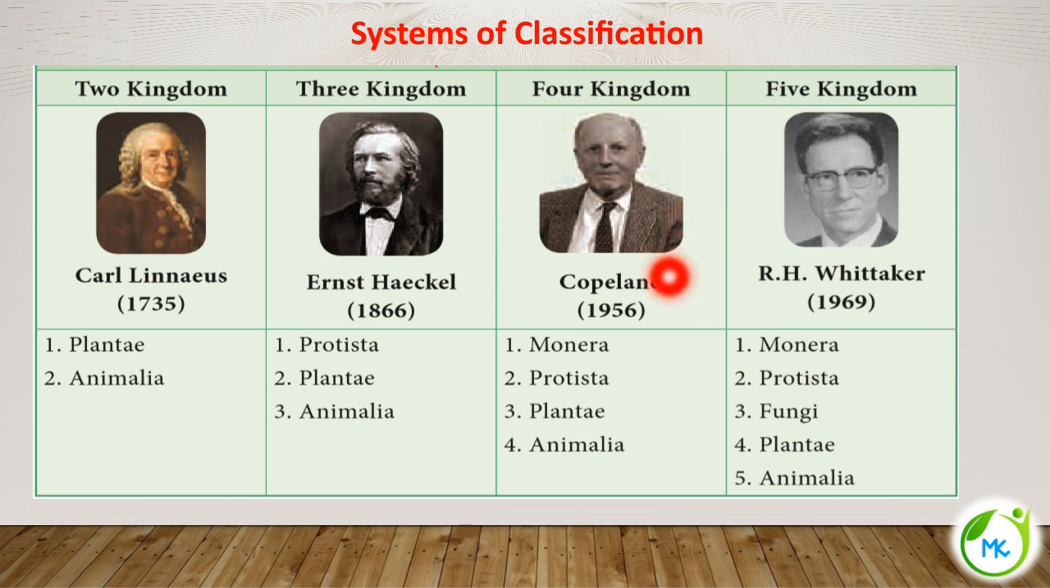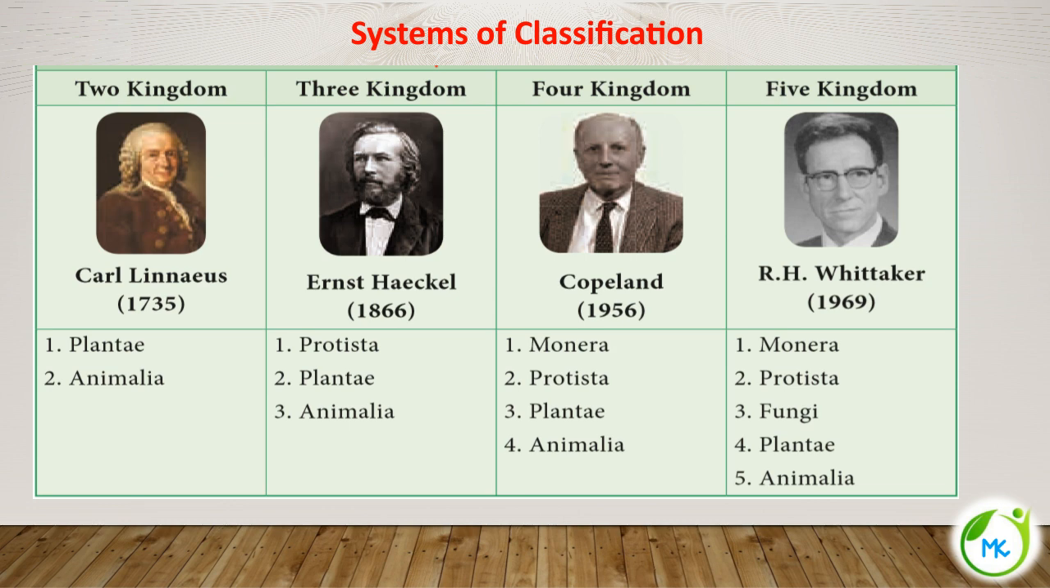Next, Copeland in 1956 gave rise to the four kingdom classification. Under Copeland's classification, there are four kingdoms: one, Monera; number two, Protista; number three, Plantae; and number four, Animalia. Monera includes all bacteria, the prokaryotic organisms, and Protista includes all the eukaryotic organisms other than Plantae and Animalia. This is the four kingdom classification.